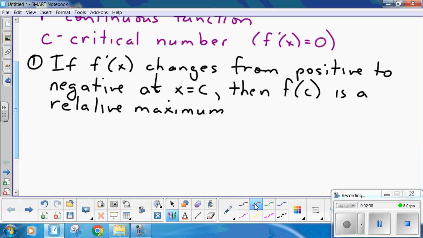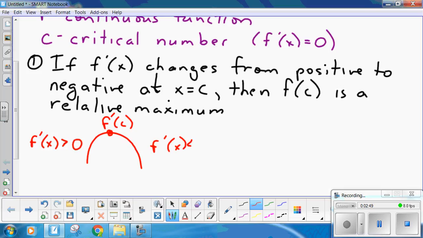Okay. So that means if you graph it, it looks something like this. f of c is a maximum. Here f prime of x is greater than 0, it's going up. And here f prime of x is less than 0, it's going down. So that's the definition of a local maximum.